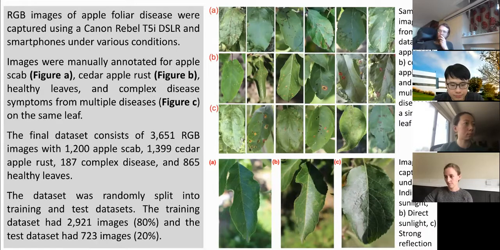We also wanted to reflect the natural situation as much as we could. So we collected the images over a period of time and under different conditions. Like in the last row, you can see that we collected several pictures under direct sunlight and some pictures in indirect sunlight, so we could reflect the real situation of the field. And finally, the dataset was split into 80% training and 20% test dataset. Next slide.